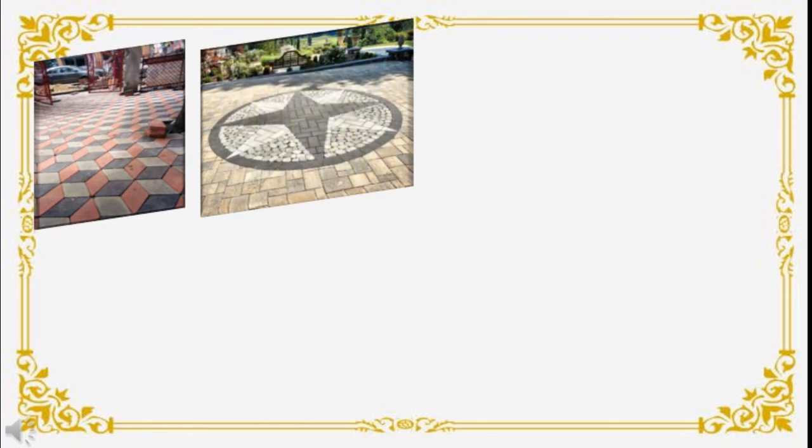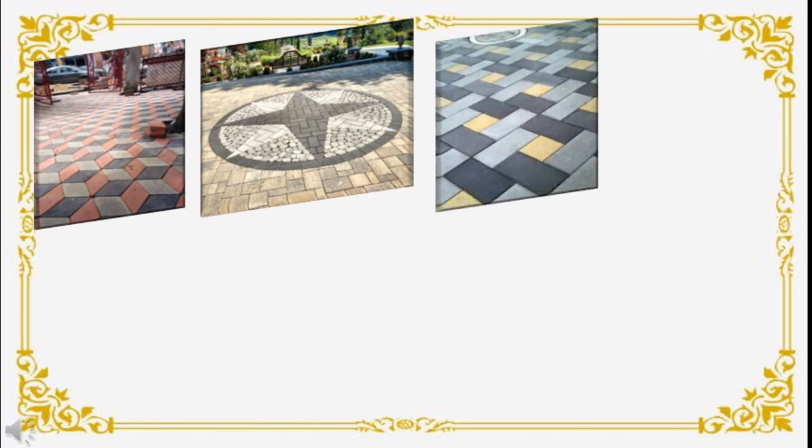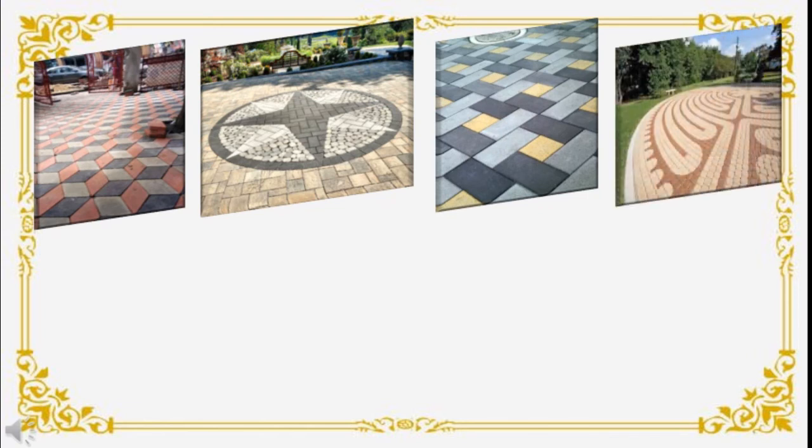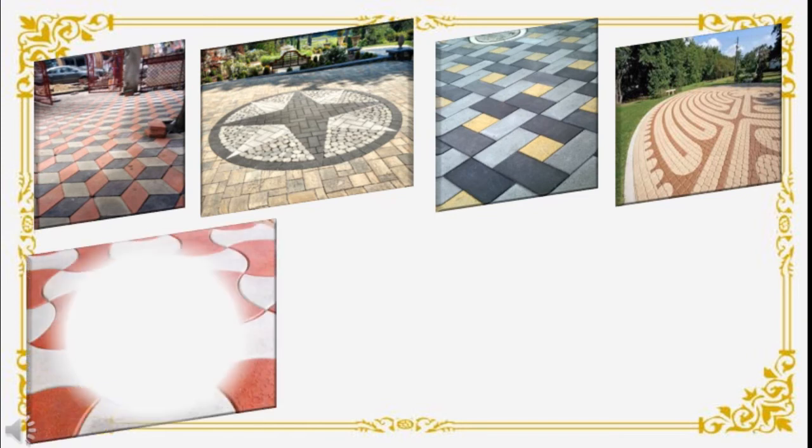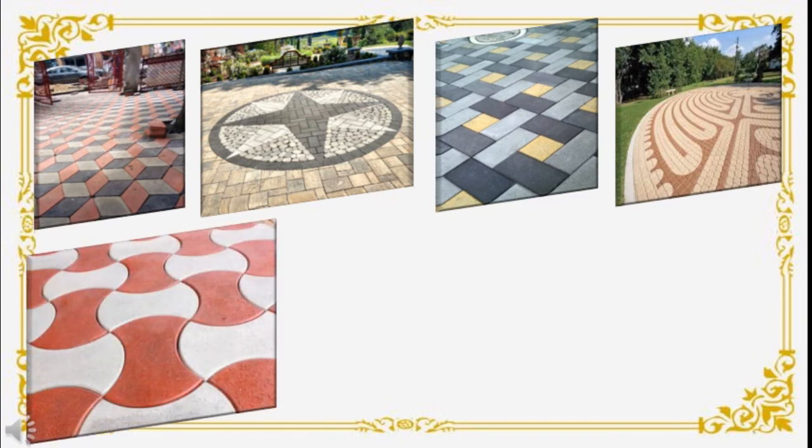Now see here, this is a design made for the footpath or near the gate. See, this is made in the park. Correct? See the different designs. This is also for the road to walk. Here this pattern is made in the garden to make the garden beautiful. See, this is a footpath. These are called flower box.